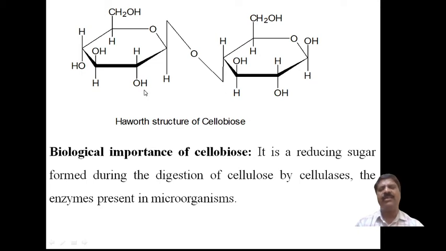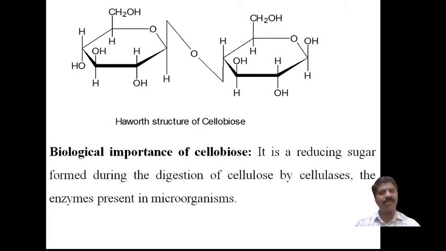This is very easy to write. For isomaltose and cellulose, you are able to write both structures, alpha-D-glucose and beta-D-glucose. Alpha-D-glucose is used for isomaltose, and the linkage is made at the 1,6 position.